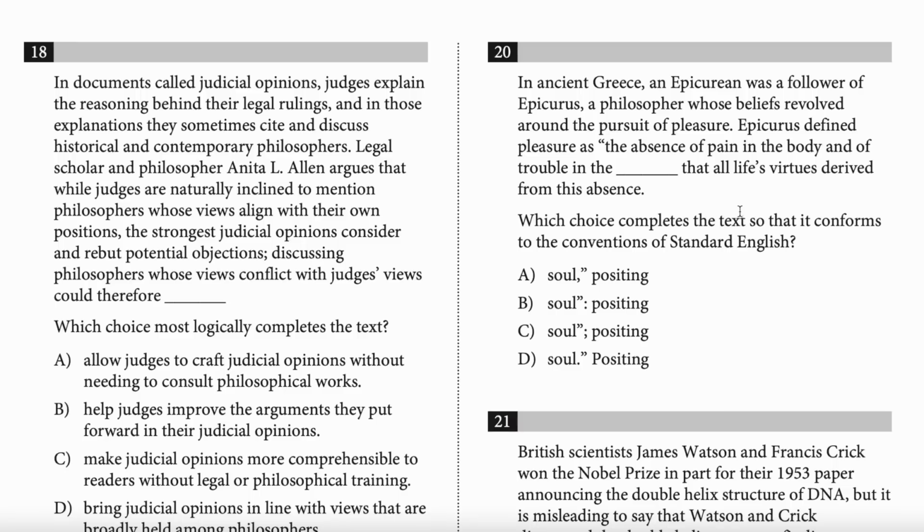Let's try D. Choose D. Epicurus defined pleasure as the absence of pain in the body and of trouble in the soul. Positing that all life's virtues derived from this absence. How does that sound? Sounds kind of good, I think. Okay. Now, hold on. We're using a period here in the sentence, right? And we use periods to separate two standalone thoughts. Do we have two standalone thoughts here? We do not.